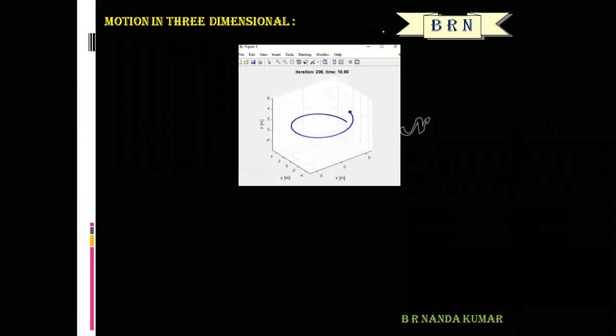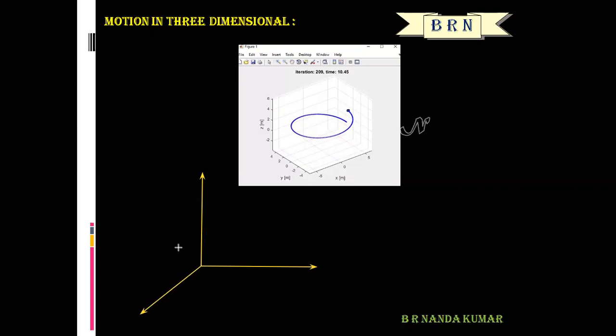Again, let us consider three axes: the x-axis, the y-axis, and the z-axis. The particle is moving like this, in space.